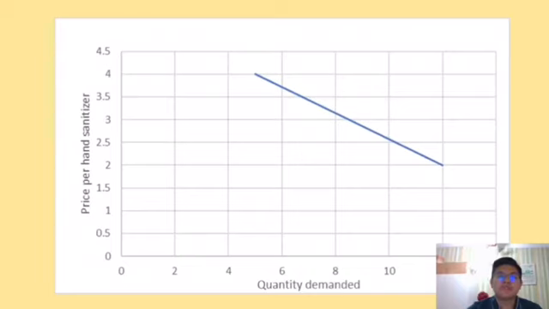Ahmad's demand curve for hand sanitizer can be derived by determining the quantities of hand sanitizer he will buy at each price. Those quantities are determined by the application of the marginal utility rule to utility maximization. At the price of 4 ringgit per bottle, Ahmad maximized utility by purchasing 5 bottles of hand sanitizer. When the price of hand sanitizer falls to 2 ringgit per bottle, the quantity at which he maximized utility increases to 12 bottles.